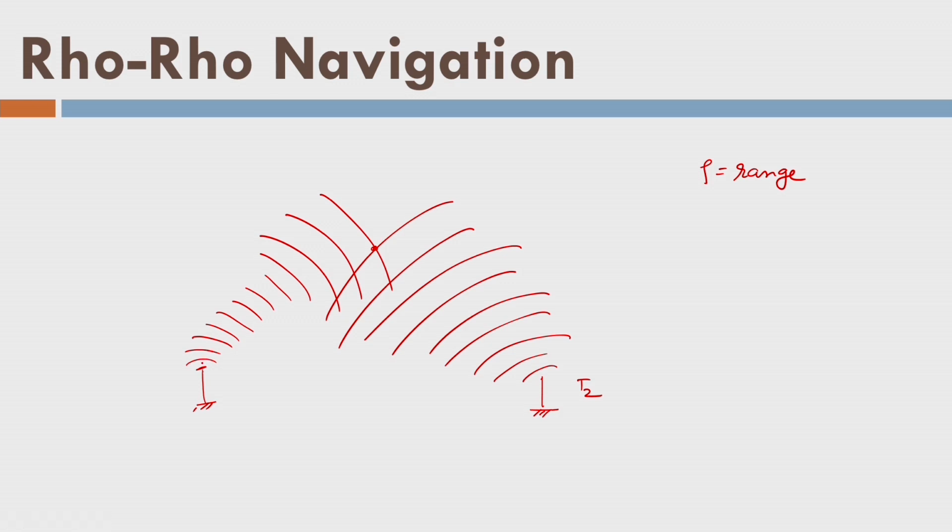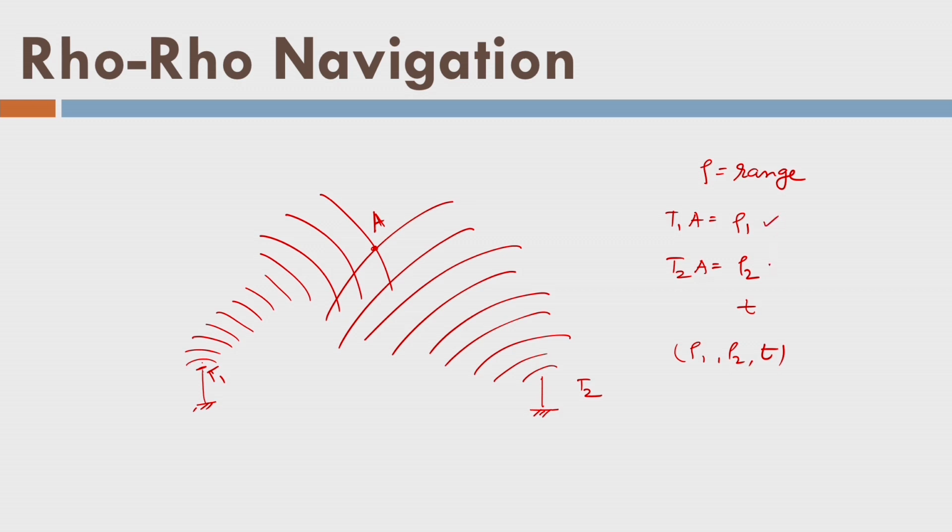If the distance from point T1 to point A is R1 or rho 1, and from T2 to A is rho 2, and at a certain time T I am measuring it, using this combination of rho 1, rho 2 and T, I can find out the position of point A.